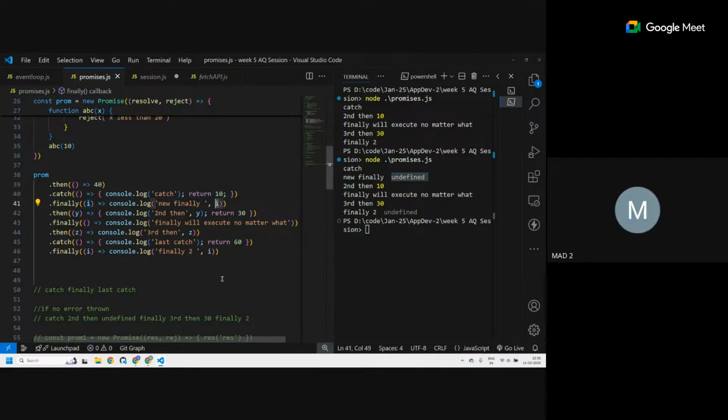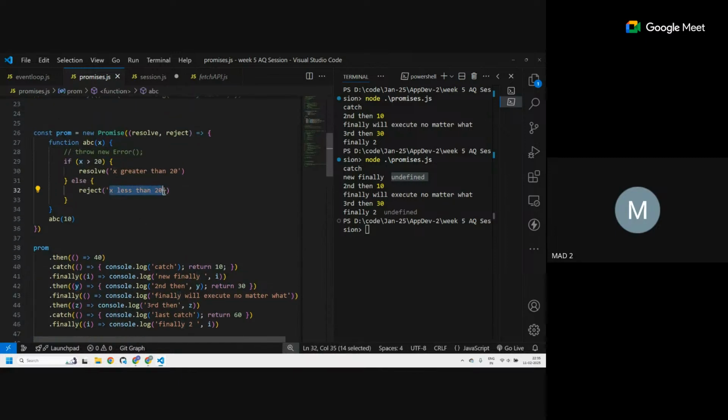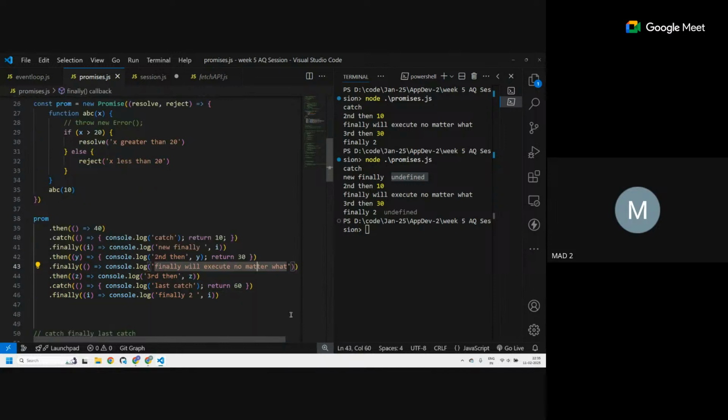So the return value is only for the dot then. Dot catch only catches an error and whatever is the value. If I throw an error, then that value will be caught by the catch. Whenever a catch has a return value, will it automatically initiate the next catch?